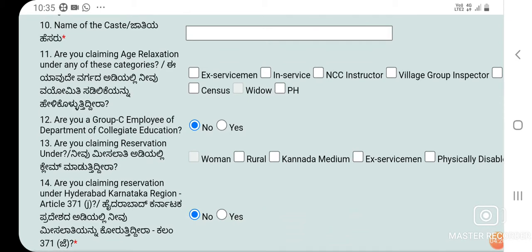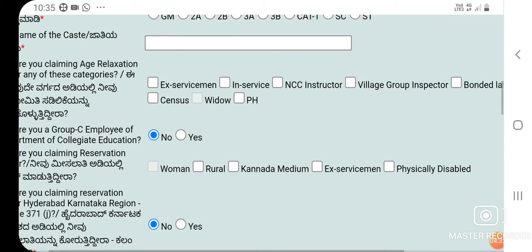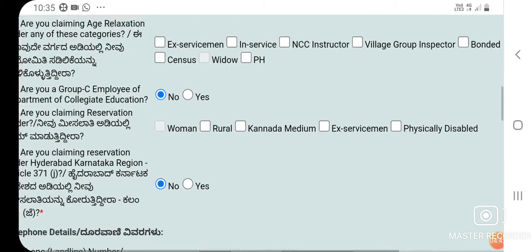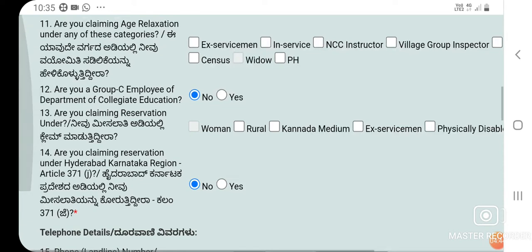The 13th field is if you are claiming any reservation. If you are claiming reservation, in which category do you come under? If you are claiming for rural, select rural. If you are rural and Kannada medium also, select both. If physically disabled, then select physically disabled.